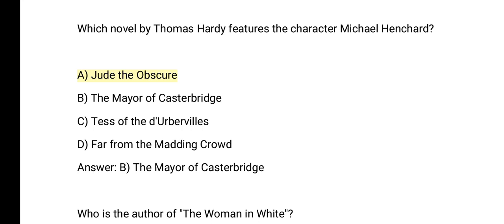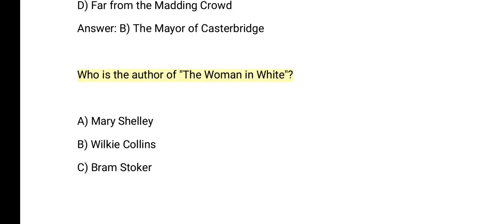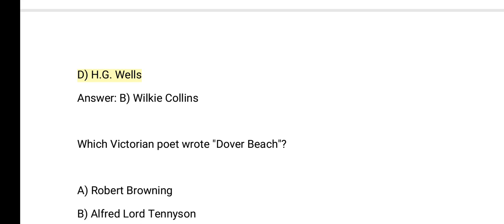A. Jude the Obscure. B. The Mayor of Casterbridge. C. Tess of the D'Urbervilles. D. Far from the Madding Crowd. Answer: B. The Mayor of Casterbridge. Who is the author of The Woman in White? A. Mary Shelley. B. Wilkie Collins. C. Bram Stoker. D. H. G. Wells. Answer: B. Wilkie Collins.